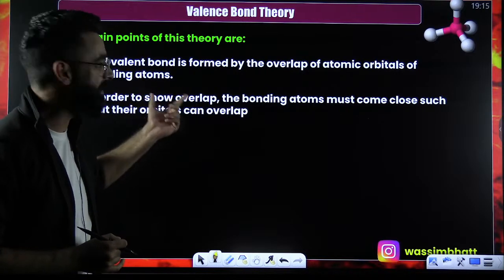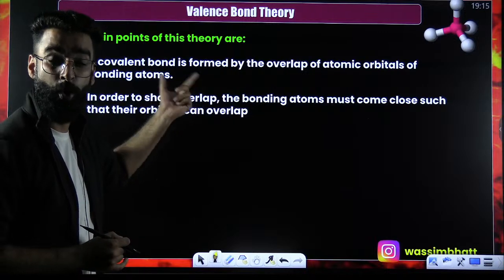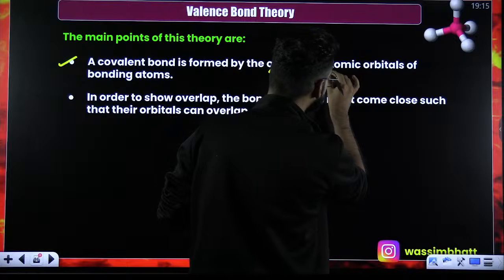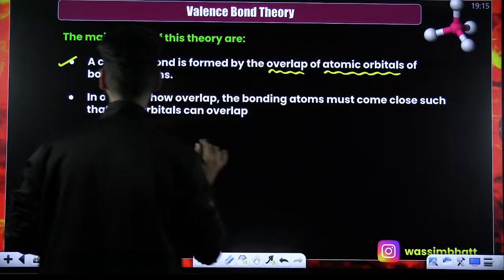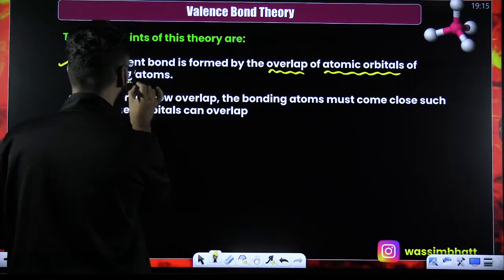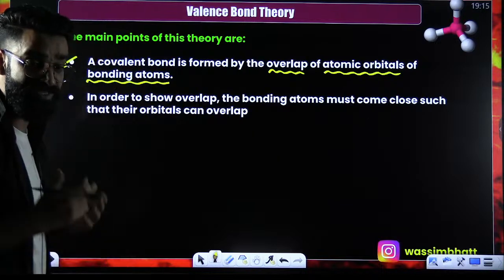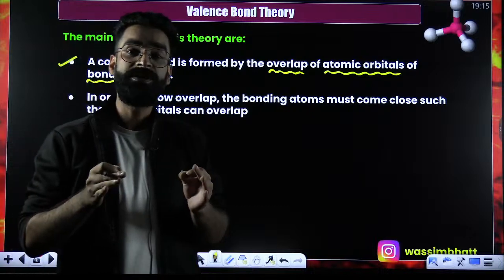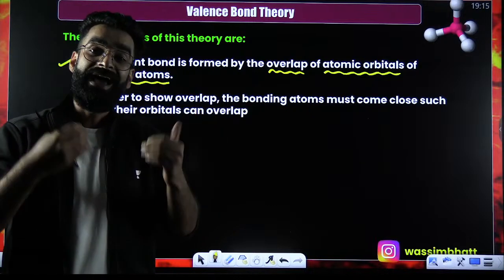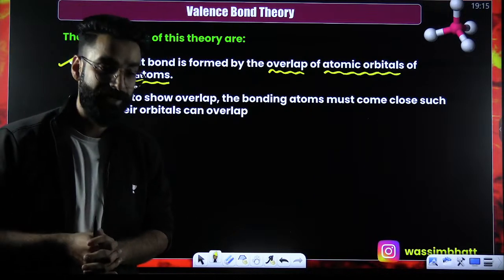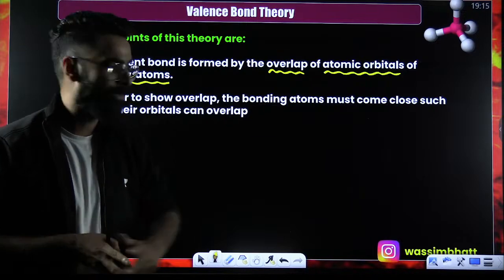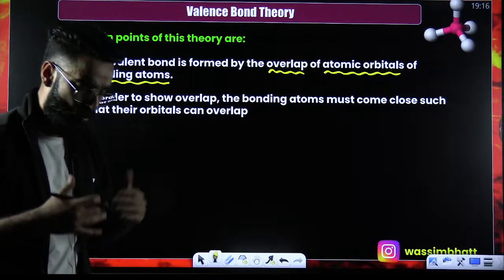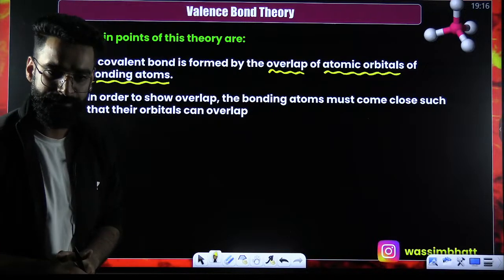A covalent bond is formed by the overlap of atomic orbitals of the bonding atoms. What is meant by this particular statement? A covalent bond is formed by the overlap of atomic orbitals of the bonding atoms. Now here comes the term overlap. What is meant by the term overlap?